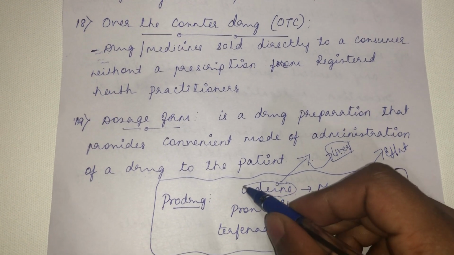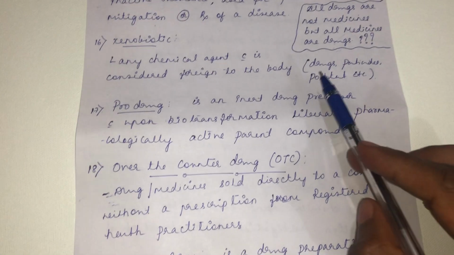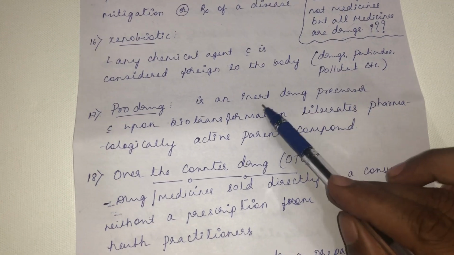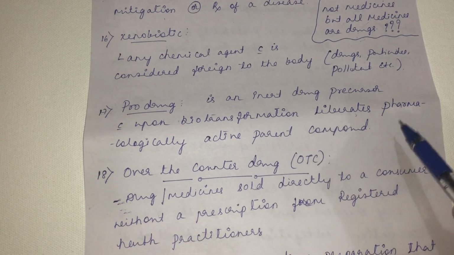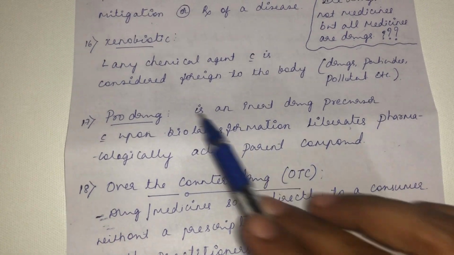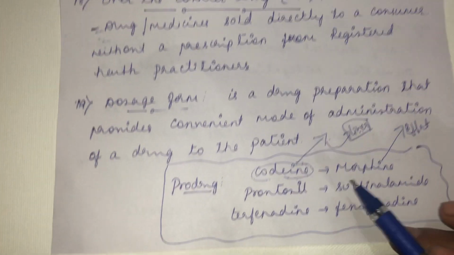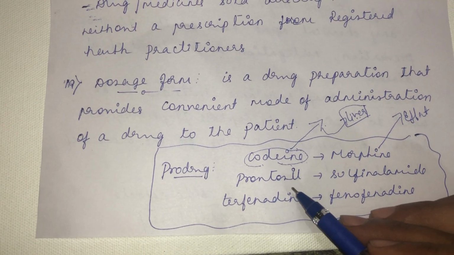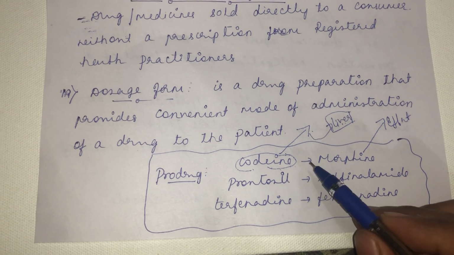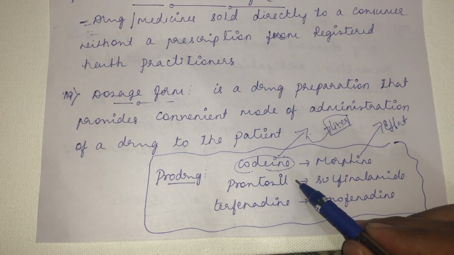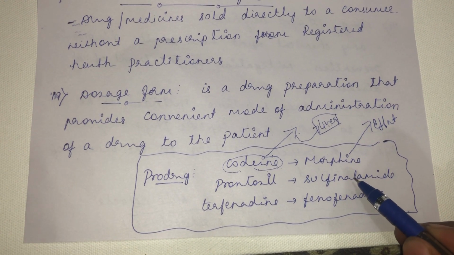So what do you call this codeine? Codeine is called a prodrug. A prodrug is an inert drug precursor which upon biotransformation liberates the pharmacologically active parent compound that will produce the intended effect. That is the meaning of prodrug. As such, it does not have any effect. Similarly, prontosil is the first antibiotic that was used. Prontosil as such doesn't have any activity. Once it is administered into the body, it has to get converted into sulfanilamide.